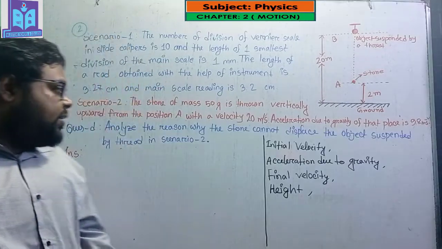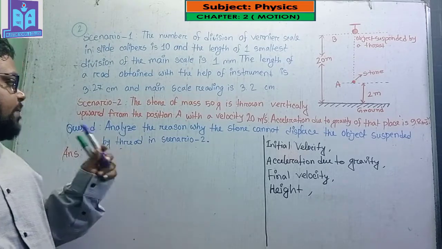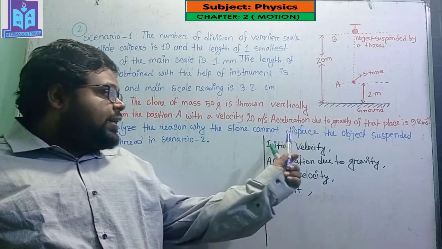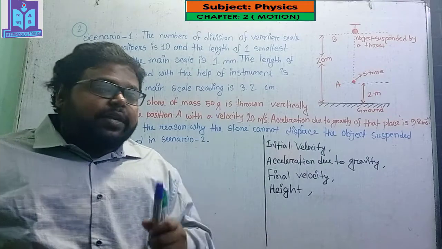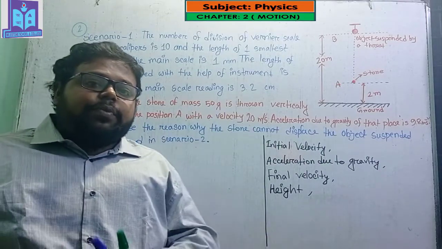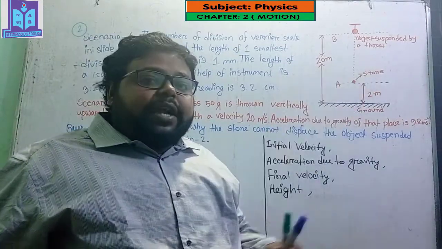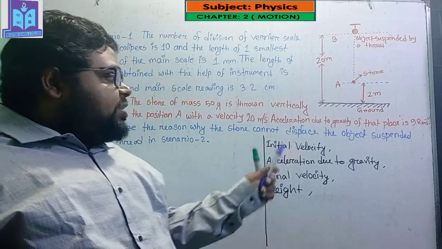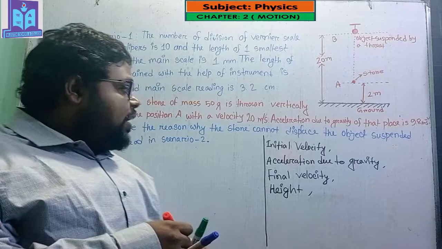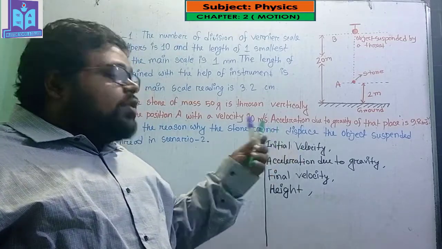Dear student, here you can see question D, which is: analyze the reason why the stone cannot displace the object suspended by thread in scenario 2. That means if the stone hits the object, why it cannot displace it; I have to find out the reason. Some values are given here.